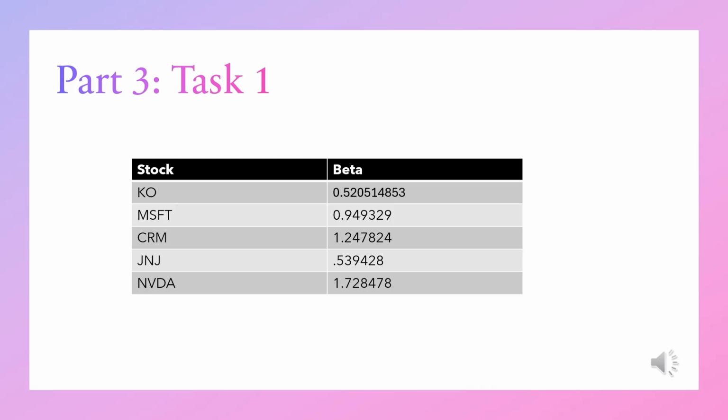And then Coca-Cola had the lowest beta, so it'll have the lowest volatility and somewhat moves with the market. This is because Coca-Cola is a mature company that has predictable revenue, and people will continue to buy soft drinks no matter how the economy is working, which means their price won't have many swings and doesn't fluctuate a whole lot.